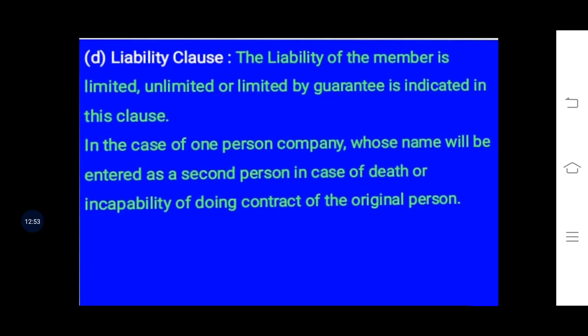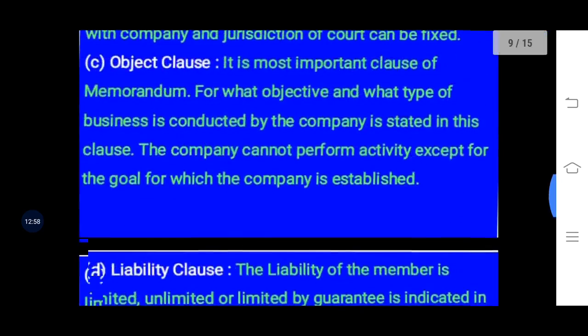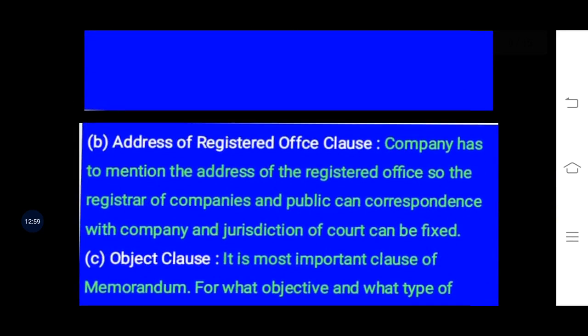And the second one was the address of the registered office, that is, a particular office from where the company is going to manage or commence the business. The area, location and address of that office should be mentioned in this clause.